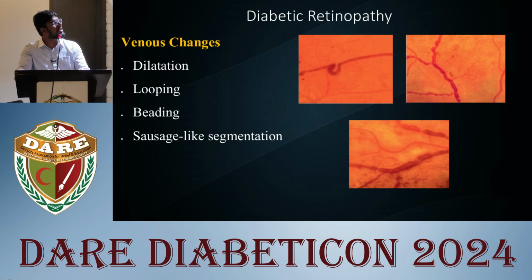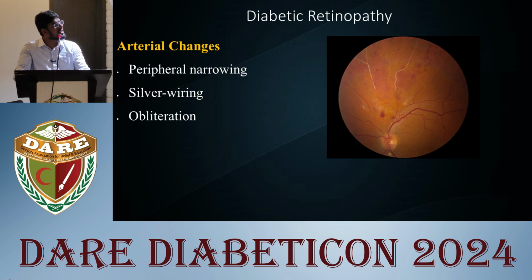The venous changes in diabetic retinopathy include dilatation, looping of the vessels, beading of the vessels, and sausage-like segmentation. Arterial changes can be seen in the late stages of diabetic retinopathy in the form of peripheral narrowing, silver wiring, and obliteration.